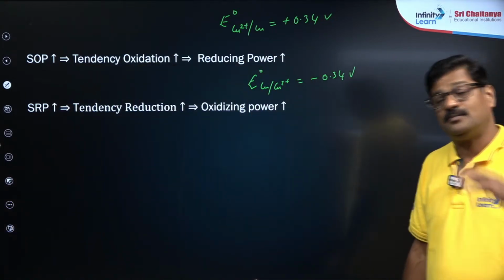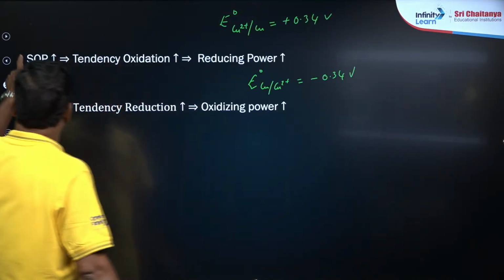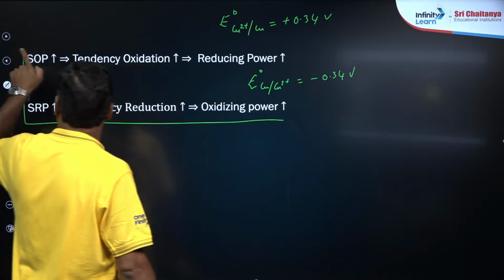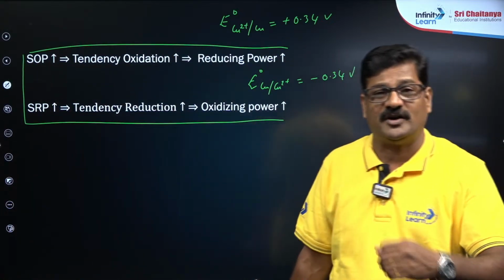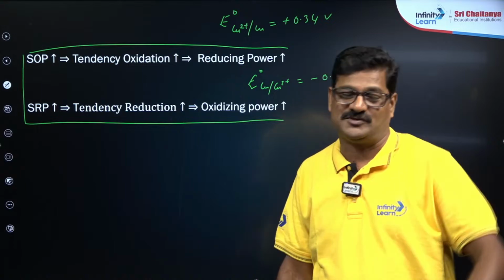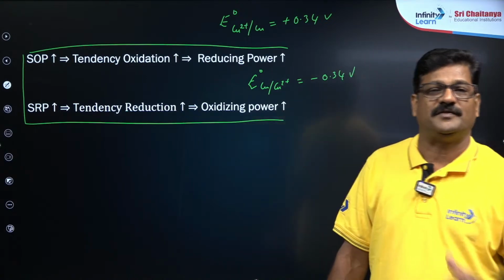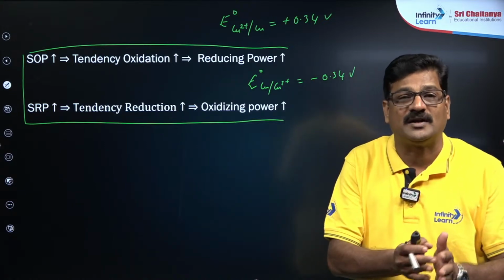That's an important point as far as electrode potential values are concerned, and SRP and SOP values, both these points are very important. These 2 points are going to be connected to total inorganic chemistry, to talk about P block, group 13, 14, 15, 16 and 17 and their respective properties.